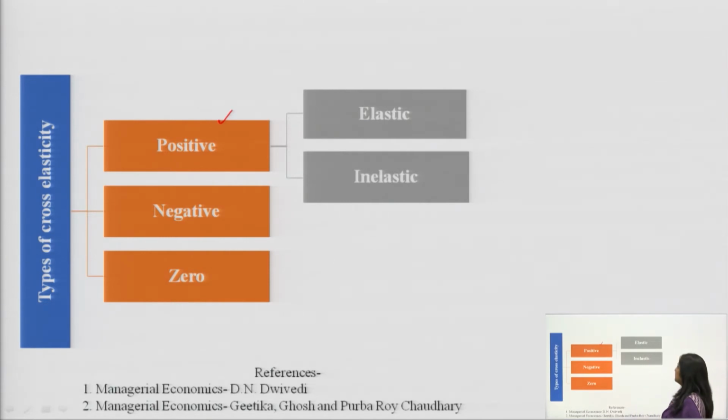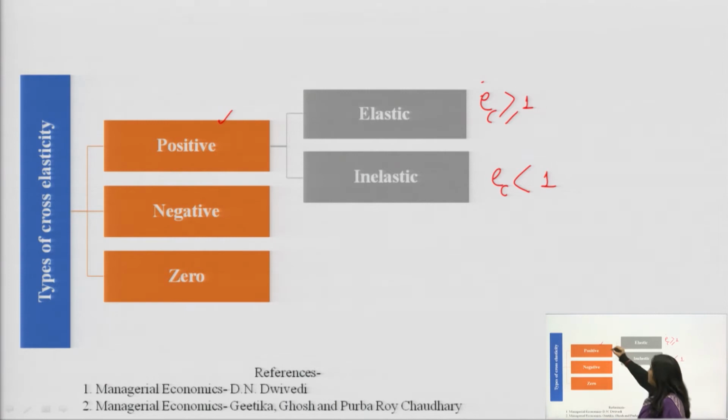When it is positive, it can be greater than 1 or it can be less than 1. When the value is greater than or equal to 1, we say demand is elastic. When the value of EC is less than 1, we say demand is inelastic.